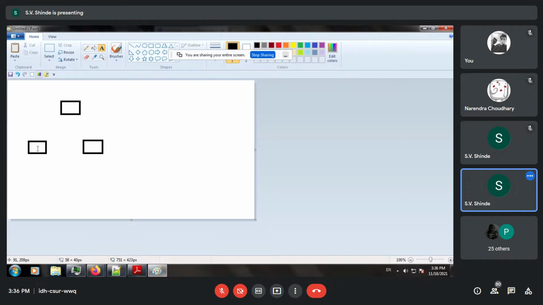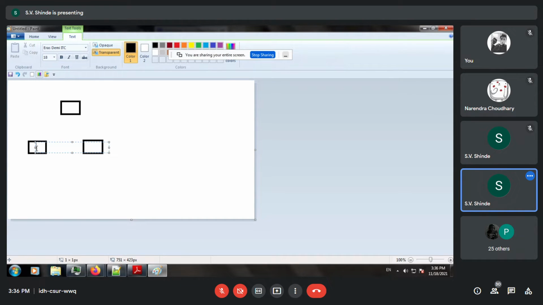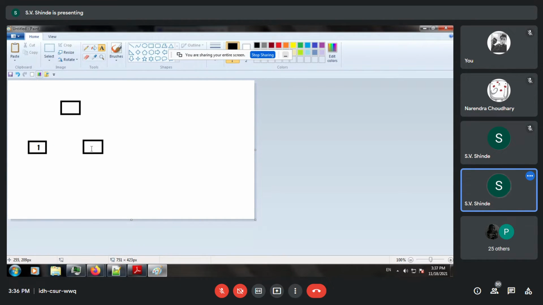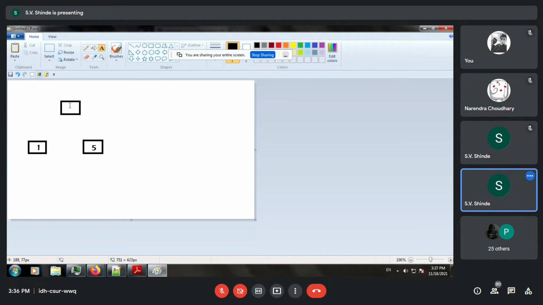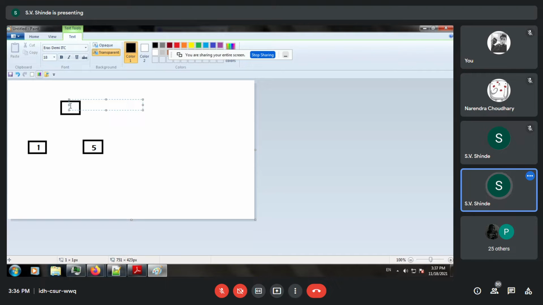So let us label it first. I put this node number 1, second is node number 2. For better understanding, I make it 5, and another node over here which is going to be added is 4.